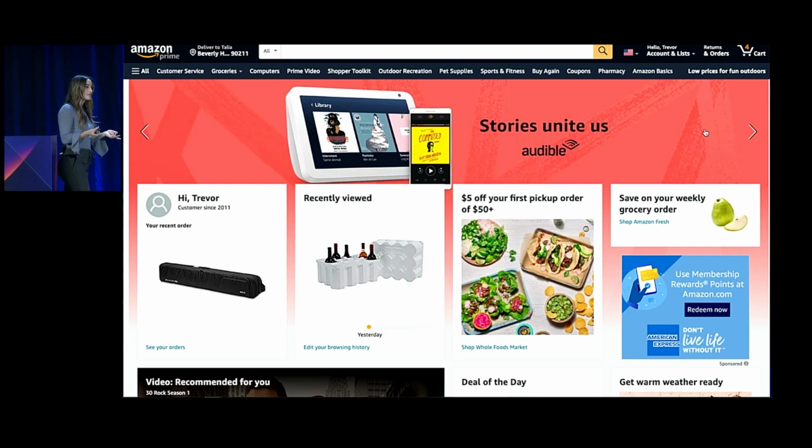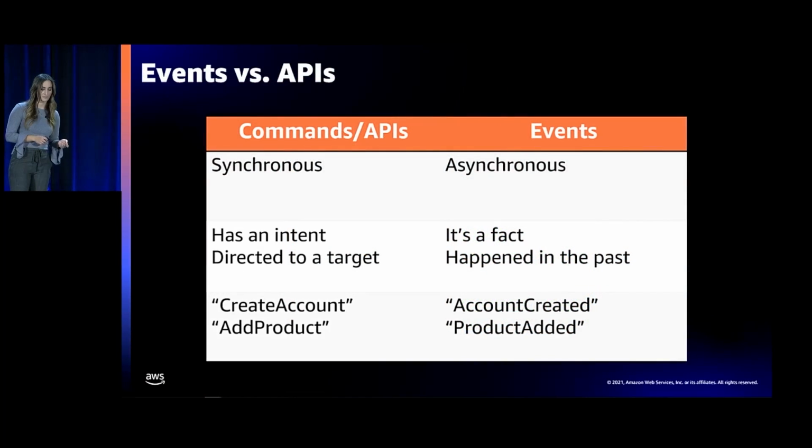For those of you new to event-driven architecture, it's a relatively new space. And I think most people, when they think of building their application, don't automatically think of using event-driven architecture. They think of using APIs, right? So let's talk about the difference between APIs and events, because I think this will help you understand once we get into talking about EventBridge.